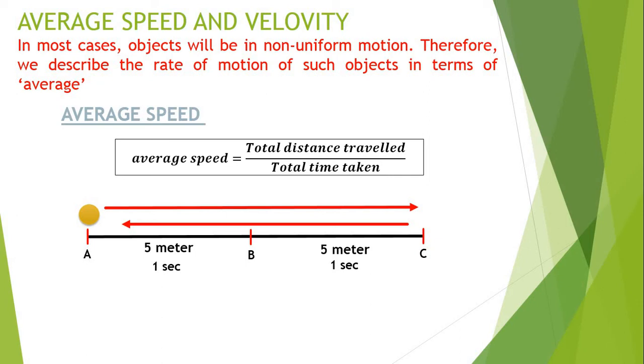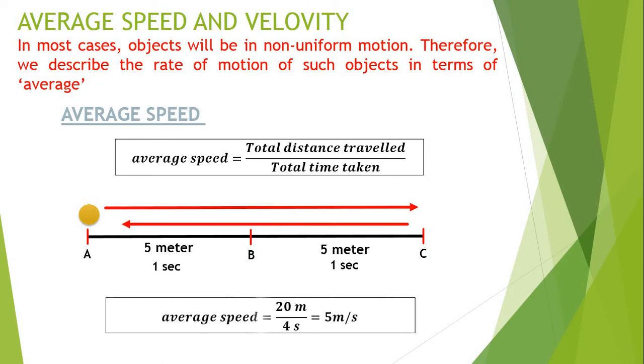In such a situation, if I want to find out the average speed of this object, how could I identify it? With the help of this equation, the total distance is AB plus BC plus CB plus BA, which means 5 plus 5 plus 5 plus 5, that is 20 meter.